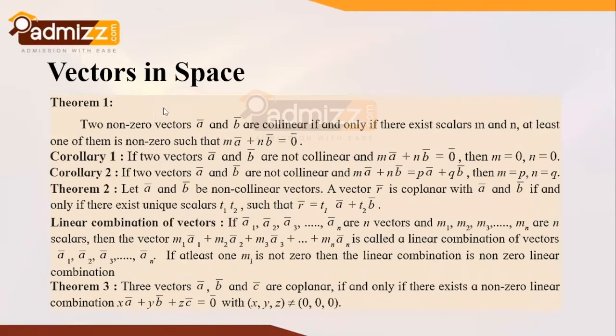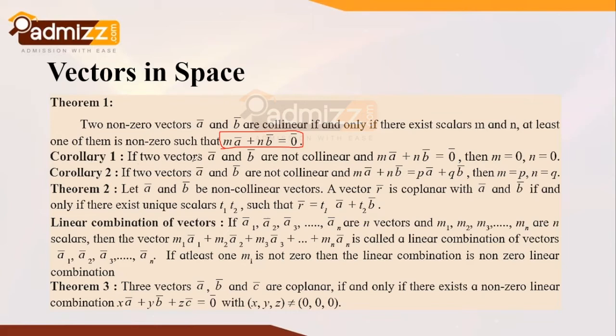So from the theorem 1 perspective, we need to look out that two non-zero vectors a bar and b bar are collinear if and only if there exist scalars m and n, at least one of them non-zero, such that m a bar plus n b bar is equal to 0 bar. This theorem 1 is the condition we utilize to find out whether two non-zero vectors are collinear or not. So this is the condition for checking, and we obtain the proof of it.